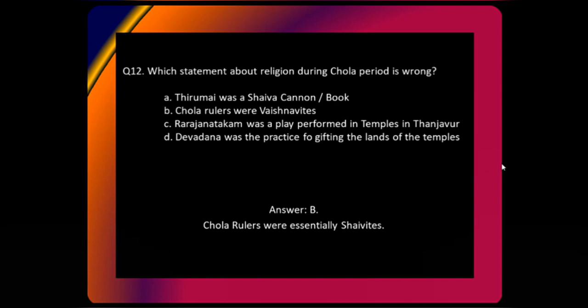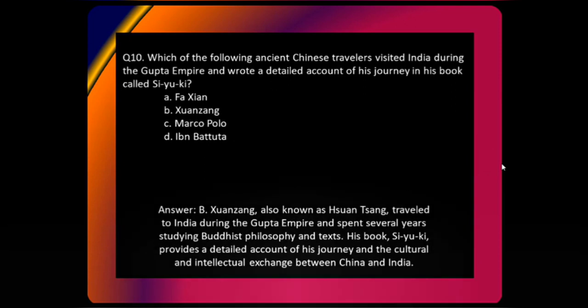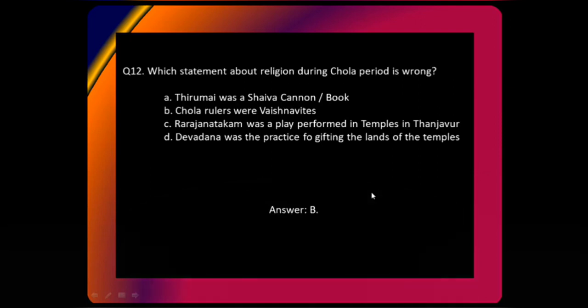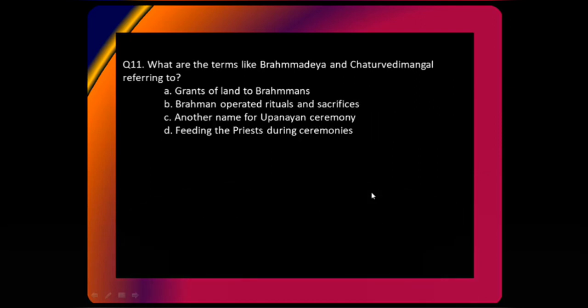All right, correct answer. And some of you might have got this answer incorrect because you were aware of the term Fajian, that's why you were correcting it. By the way, this Yung Sang is also known as Yun Sang, right? So there are different spellings, and that is why you might have gotten a bit confused. Anyway, let's move to the next question. What are the terms like Brahmadaya and Chaturvedi Mangalam referring to?